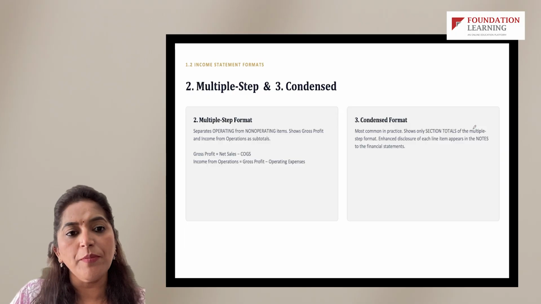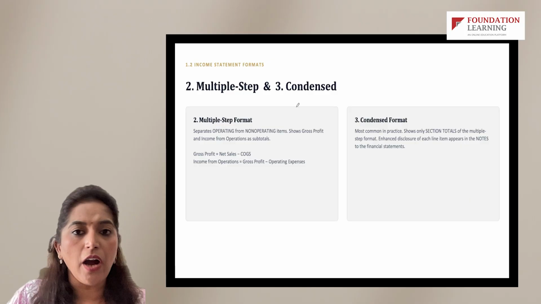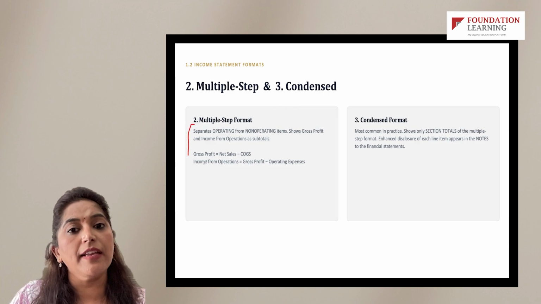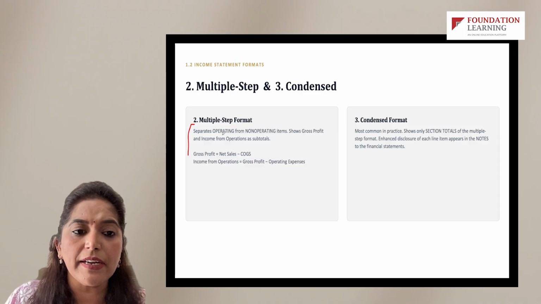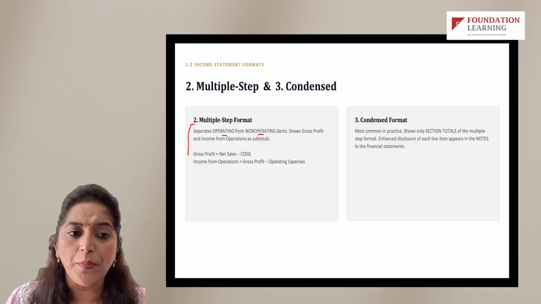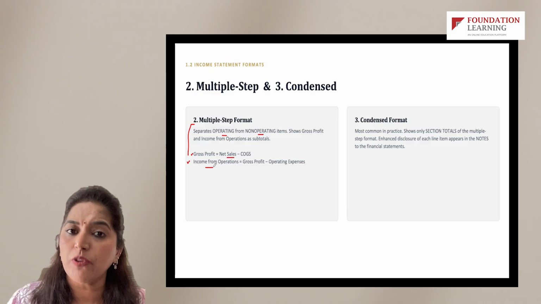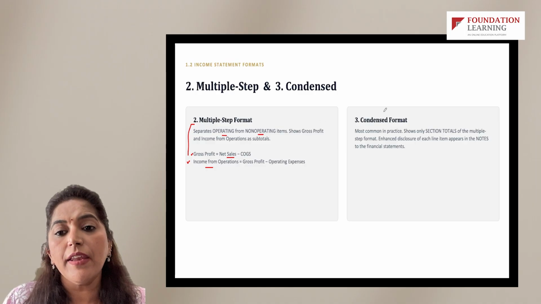Now, the other two formats are multi-step and condensed income statement, right? Let's look into how these differ. The first income statement which I presented when we started the lecture is a multi-step income statement. So you have all the line items separately presented, operating and non-operating. You have gross profit, and then you have income from operations which is presented. So there is a multiple step presentation, whereas the condensed format only shows section totals of the multi-step format.